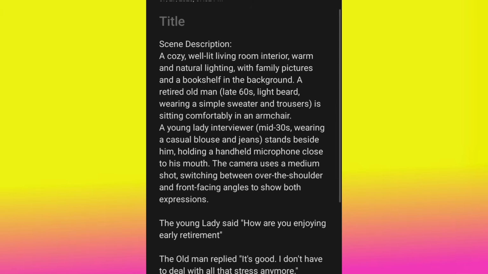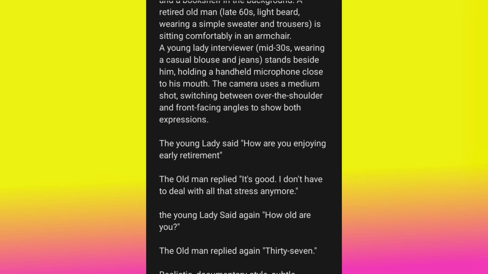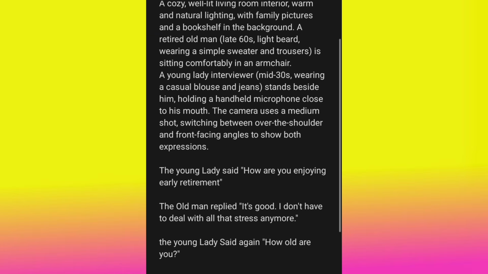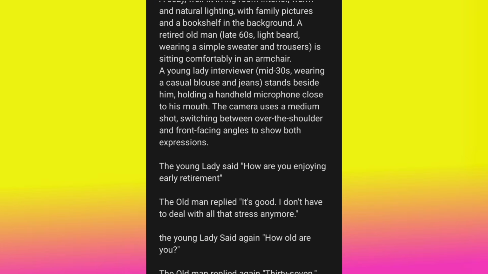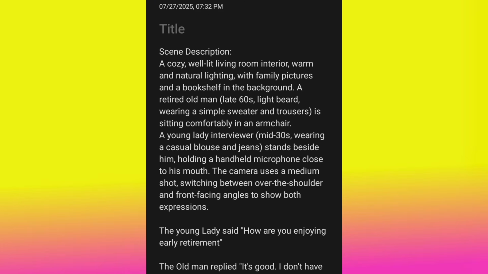For example, some people will come here and say a young woman said, and then they come here and say a young lady. The AI is going to be confused. At the end of it all, you see that the conversation is not going to come out very well. There's going to be a mistake there. So always know what you are doing. If you use a young lady here, make sure you use a young lady here. If I like, I can delete this young. If I delete this young here, I'm going to delete the young here.